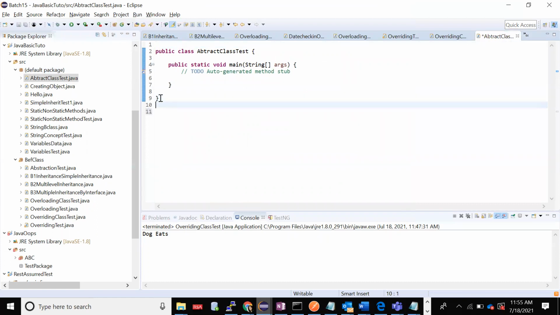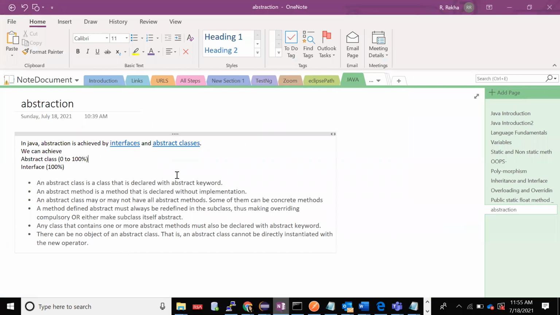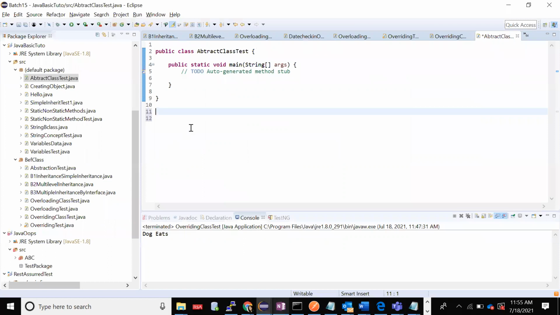Now I'll create one abstract class. Look at the definition carefully: an abstract class can be declared with the abstract keyword, right? So abstract class, I'll just give the name parent abstract. Okay, I have created one class.